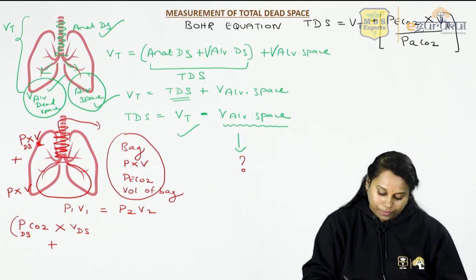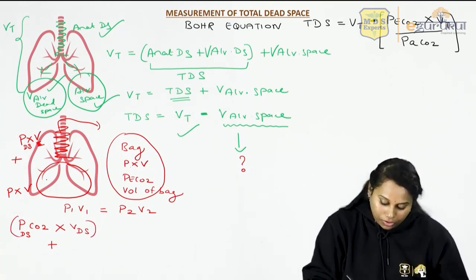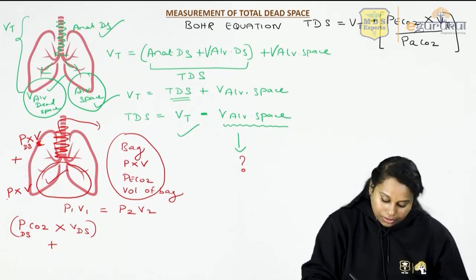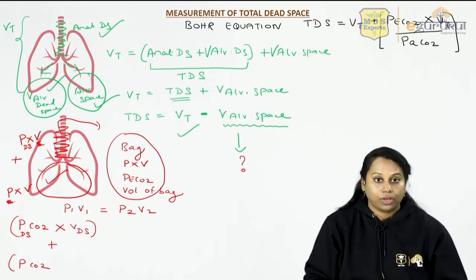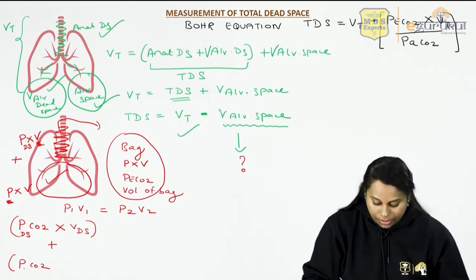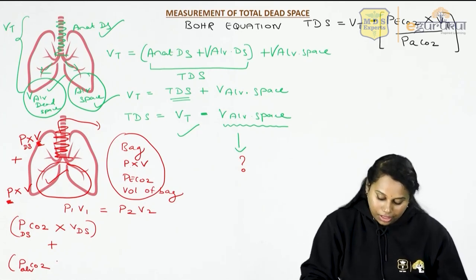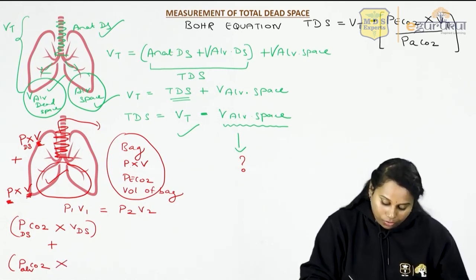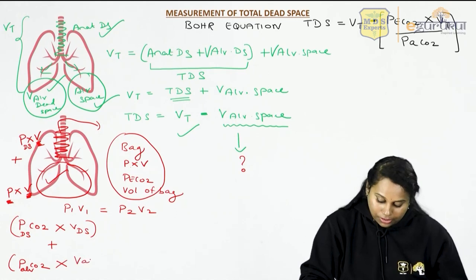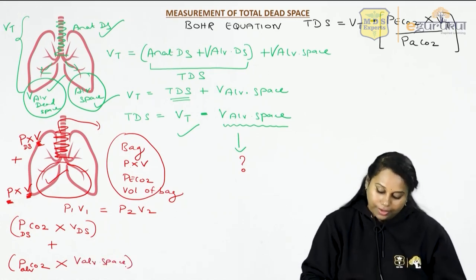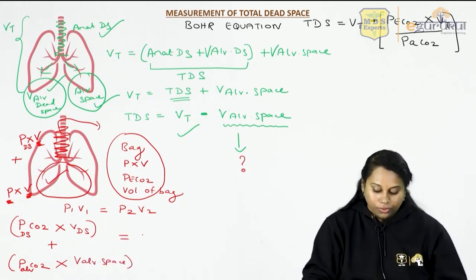Plus, now we'll do this for the alveolar space. Partial pressure of carbon dioxide in the alveolar space. Alveolar space, we'll put alveolar here, into volume of this alveolar space. This should be equal to